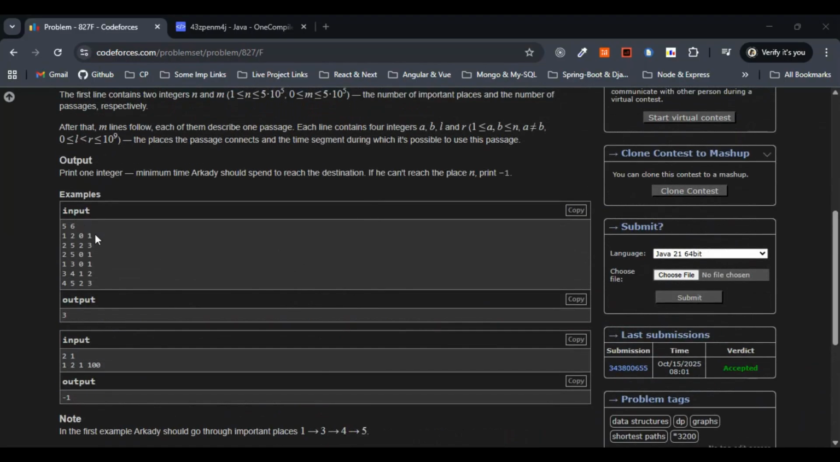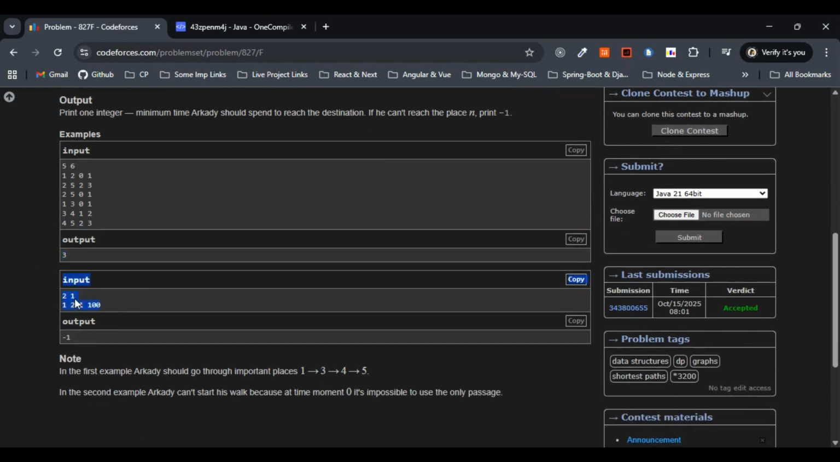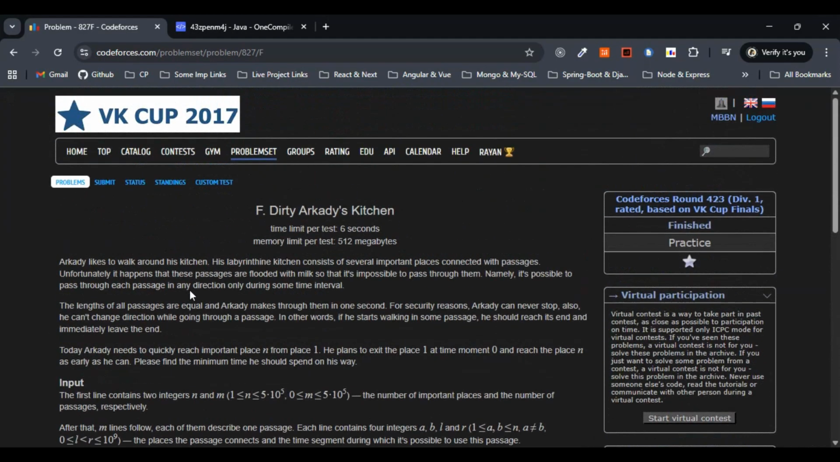Let's move on with the input and output part. We have been given n and m, where n is the number of nodes. We have 5 nodes here, you can clearly see 1, 2, 3, 4, 5, and m is equal to 6. The earliest arrival time at node n has to be 3, so the output is 3. The same goes for example 2, where it is impossible, so we return -1.